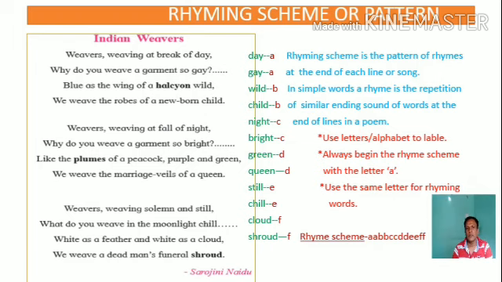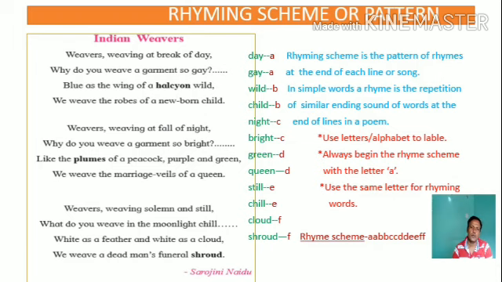Now after B there is C. Night is the word which does not rhyme with child, wild, gay, day. That's why we should use the next letter after B, and that is C. Night and bright are the rhyming words. That's why we will use the same letter for these two words.